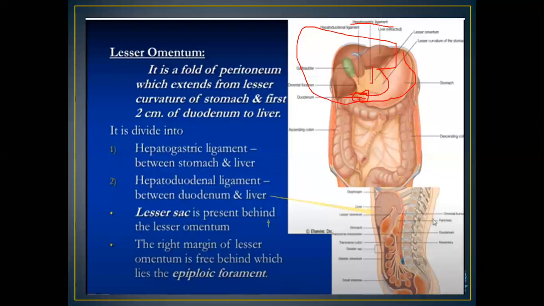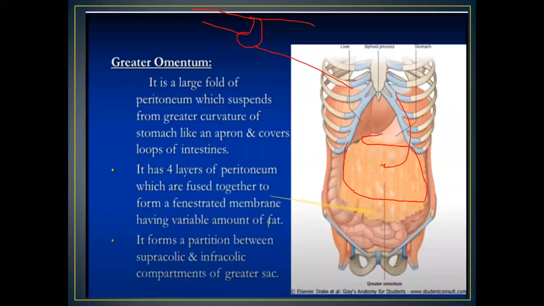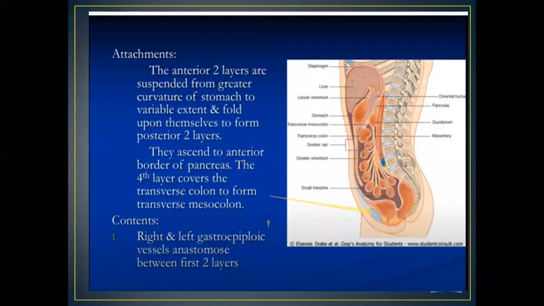And the attachment of the greater omentum: it is actually a four-layered fold of peritoneum, and it is attached superiorly at the greater curvature of the stomach, and then it is folded upon itself, covers the transverse colon, and is attached to the transverse mesocolon or mesentery of the transverse colon.